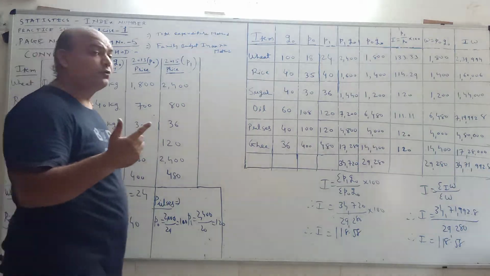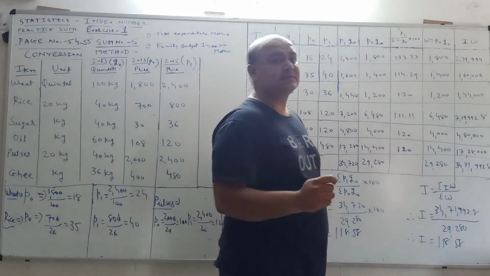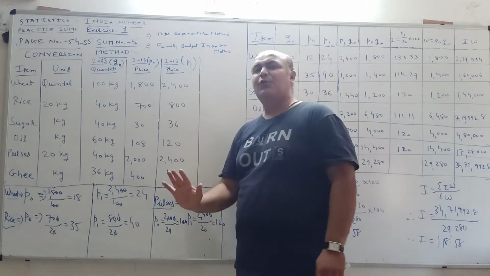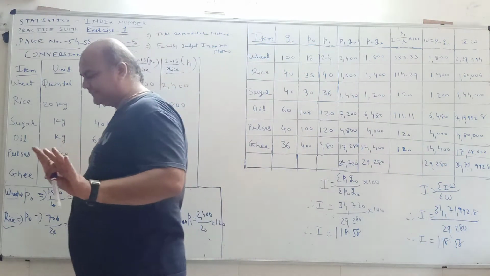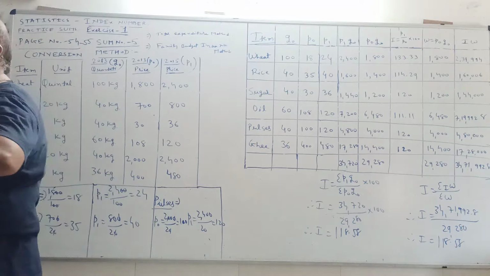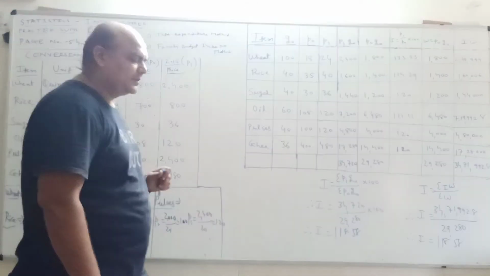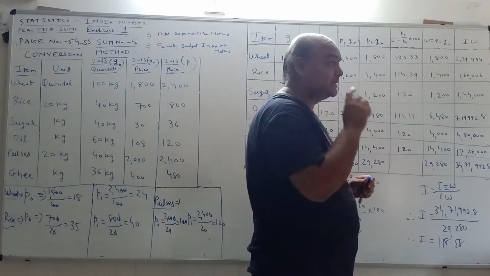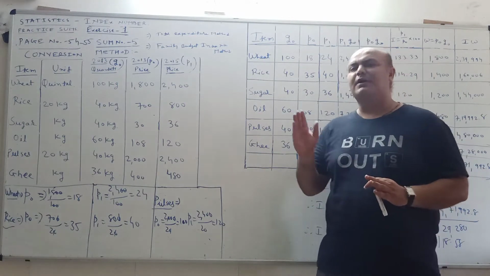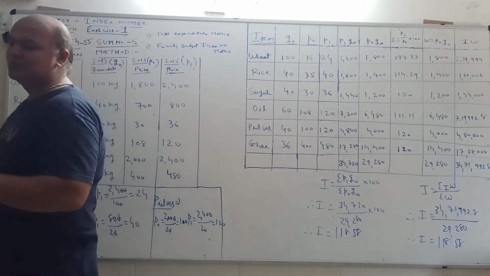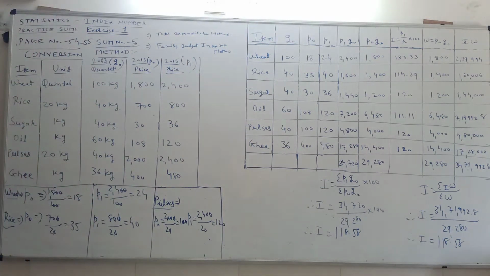So our golden rule for the conversion method is always divide the price, no change in quantity. When we convert quintal into kilogram, both the prices must be divided by 100, because 1 quintal is equal to 100 kg.